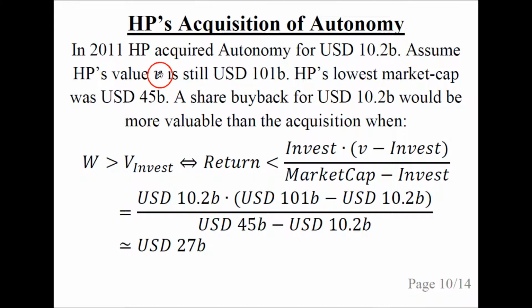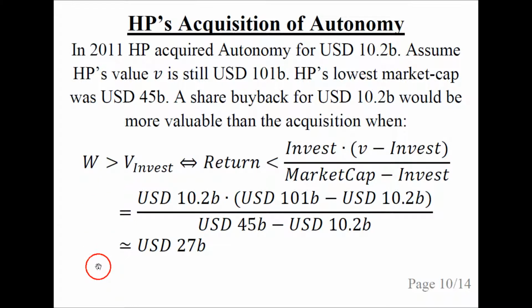So if we assume that HP's value to eternal shareholders is V, and it is still $101 billion, and HP's lowest market cap for that year was about $45 billion, then a share buyback for the $10.2 billion used for the acquisition would be more valuable than the acquisition when the following holds.